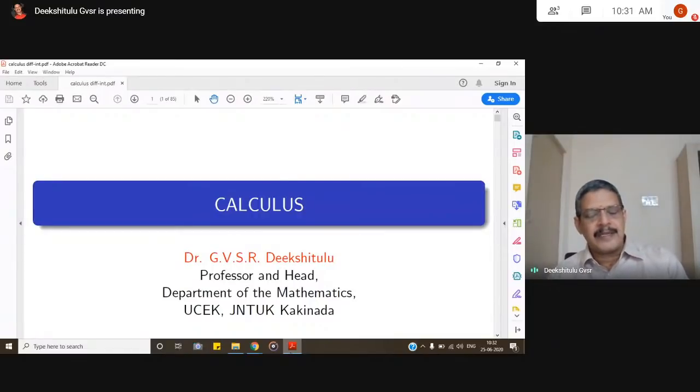The syllabus for all branches is almost 80 to 90% the same, but for branches like CSE and IT it is completely different. For all other branches it goes along the same lines. So I have prepared my presentations with respect to the common topics for all the branches, say for example calculus and numerical methods. First we will go through the common topics, and then we will go to specific topics like discrete structures. So first I start my talk with calculus.